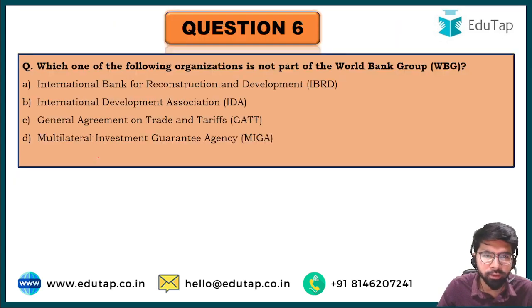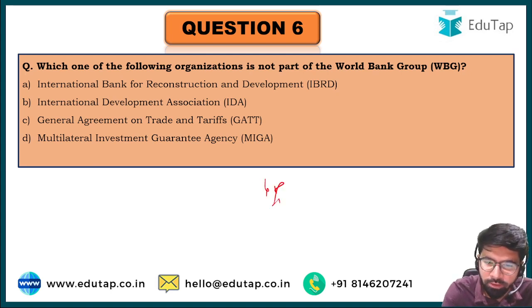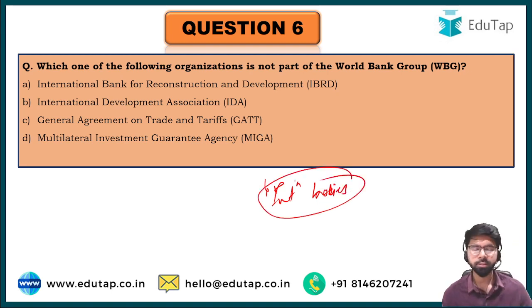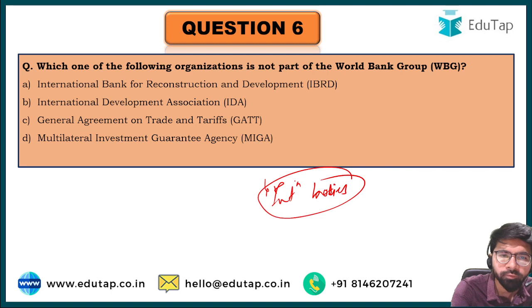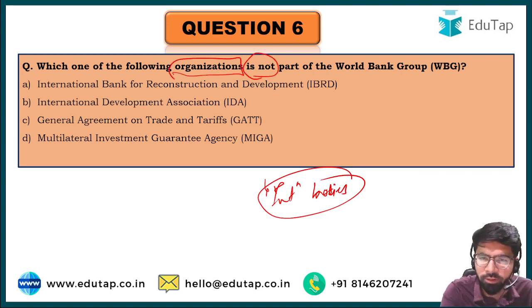Let us now look at the next question. This is with regard to the national and international bodies. This kind of questions are asked in previous year examinations, hence this question is introduced here. Which one of the following organizations is not, focus, read the question very carefully, because if you make a mistake while reading the question, then your answer would be wrong. So go through the question very carefully.